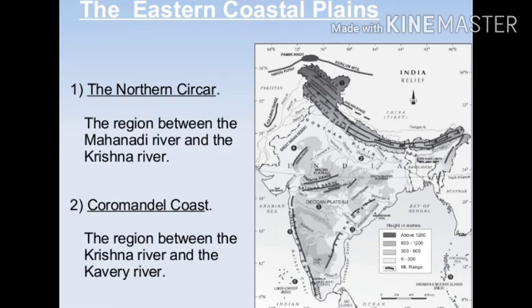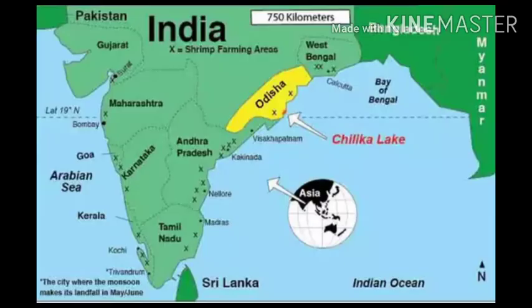In the northern part, it is known as the Northern Circars, and in the south it is called the Coromandel Coast. Rivers like the Mahanadi, Godavari, Krishna and Kaveri have formed extensive deltas on this coast. Lake Chilka is the largest saltwater lake on the eastern coast, in Odisha. It is famous as a winter home for migratory birds.